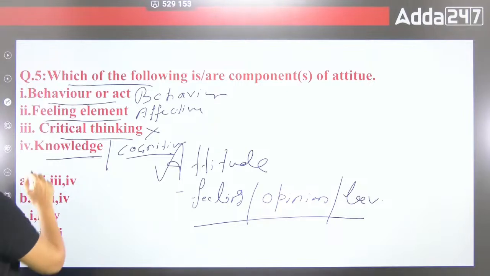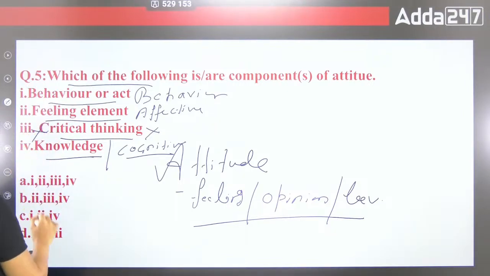So your third option is wrong and we have the answer of 1, 2 and 4.